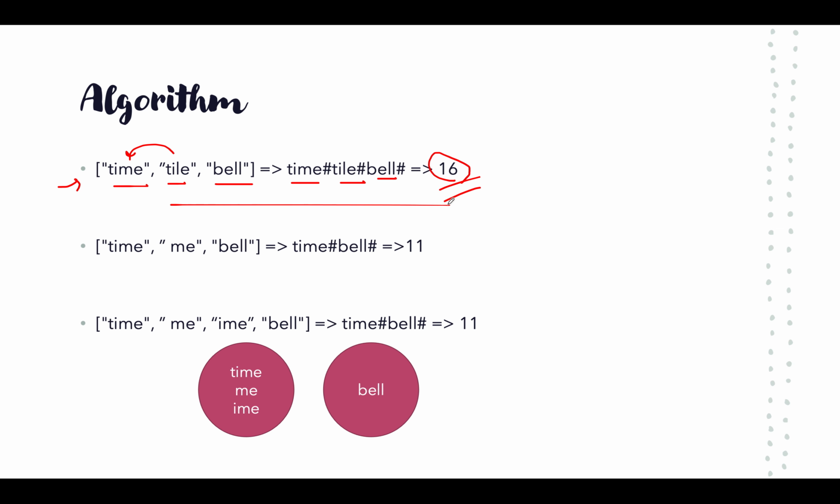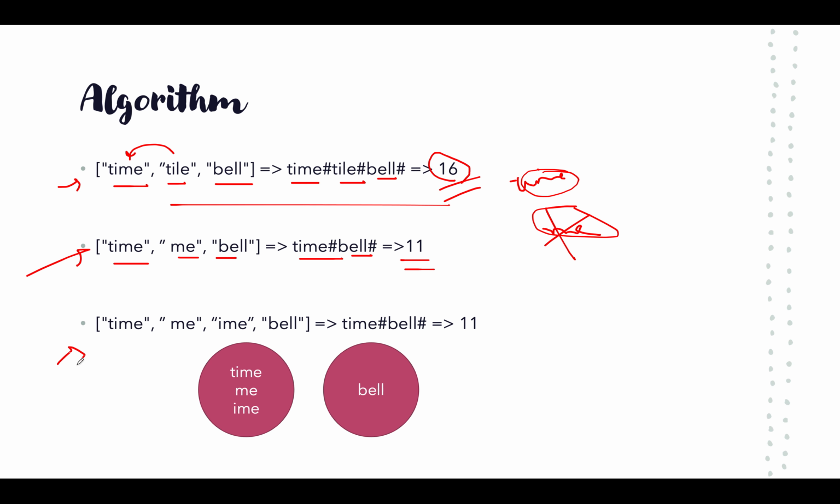So looks perfectly fine. Let's talk about the second example where we have time, me, and bell. This is quite similar to the one that was specified in the question itself. Me is already contained in time as it matches the last two characters. Therefore, we can ignore me safely. And time hash bell hash would be the length. So the length would be 11. Sounds great.